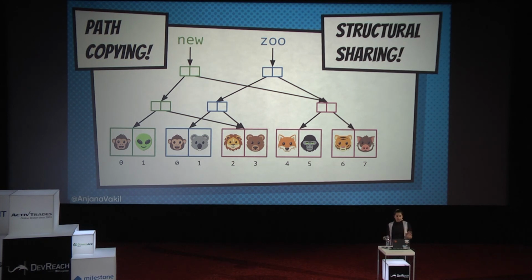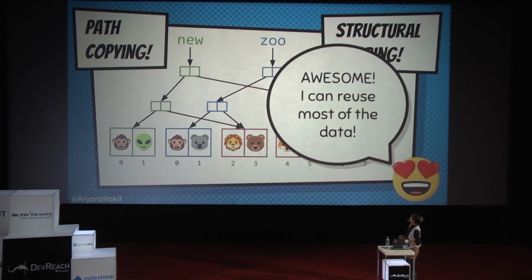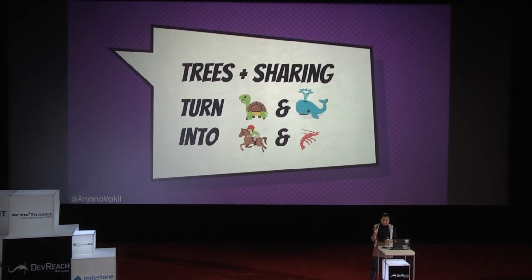Cool? So this is great because now, instead of having to copy everything else in the array, all those other animals that I didn't want to update, I can reuse them. That means that with just some trees and some structural sharing, I'm able to turn a copying operation that was really slow and took up a lot of space into something that's much faster, like a racehorse, and takes up much less space because I'm able to reuse so much of it. So it's like a little shrimpy guy. Amazing, right? Who knew there were so many different animal emoji?